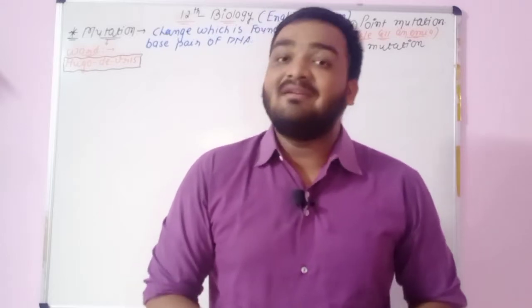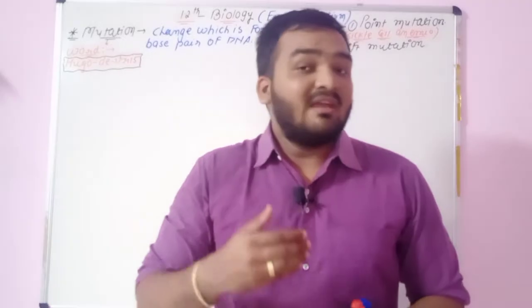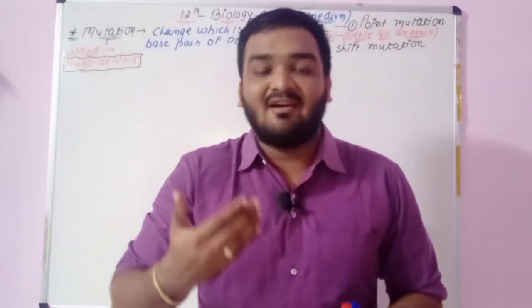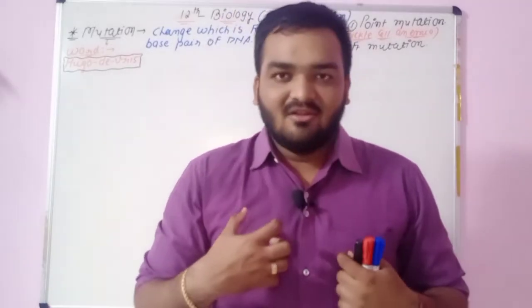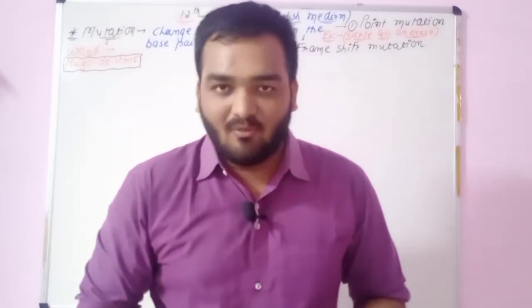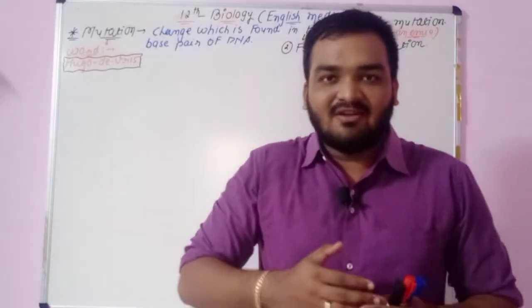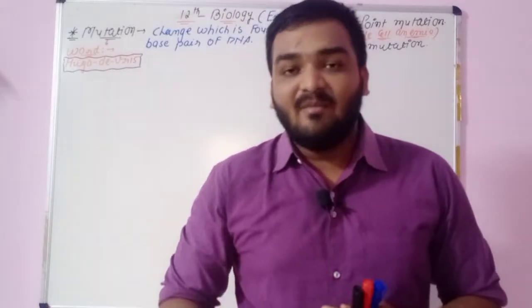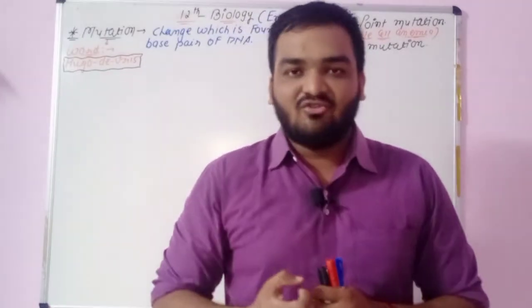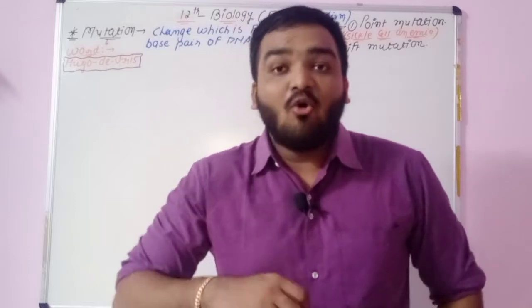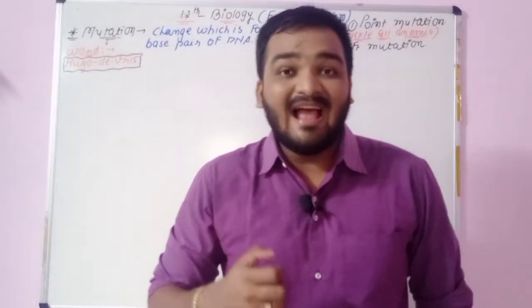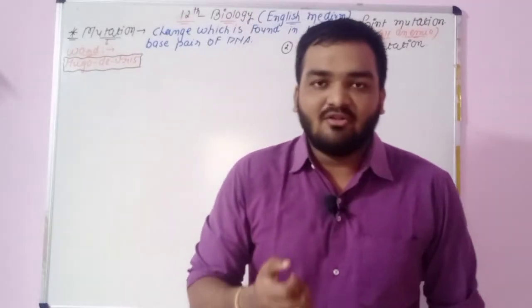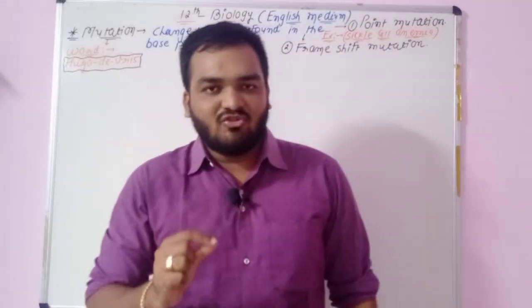So it is also one type of mutation. If this type of mutation had not occurred, then human beings would never have formed. It is possible that after 5 or 6 million years, because of mutation, a new species will originate from the human. So you will remember this.